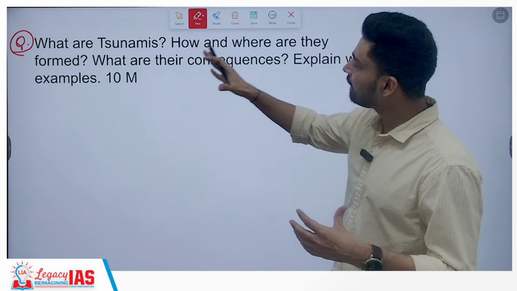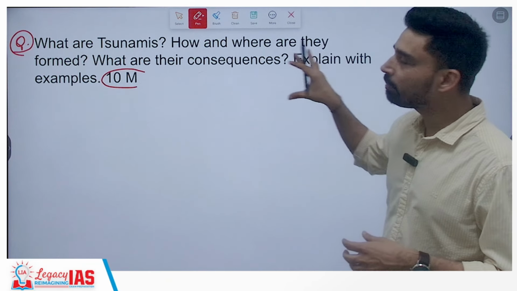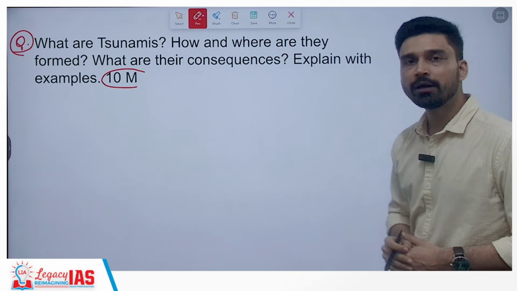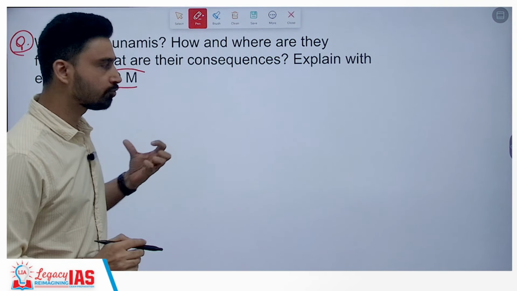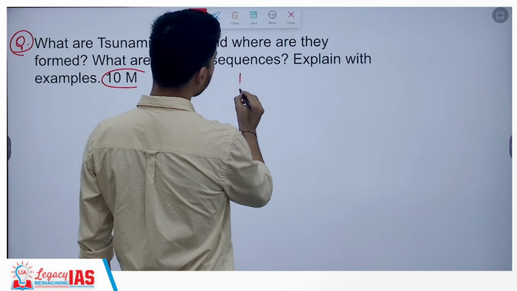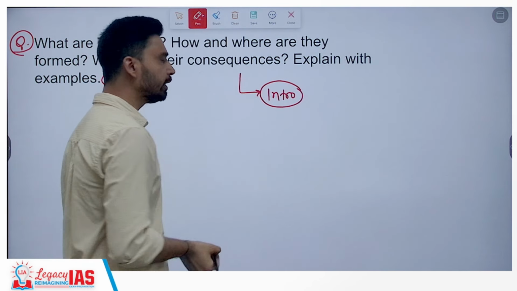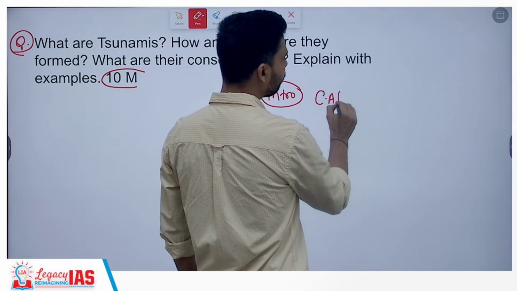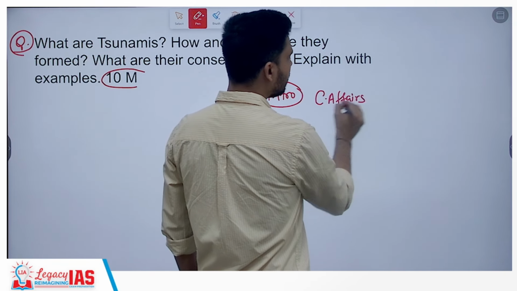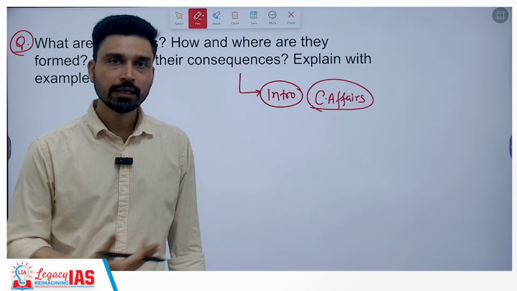So basically this entire question, though it is of 10 marks only, is divided into three major parts. You have to ensure that you address each of these parts individually and give adequate weightage when you are structuring your answer. First of all, in the introduction, you can discuss a current affairs event. Whenever we are talking about a natural disaster, if you can think of any recent event related to it, you can talk about this.